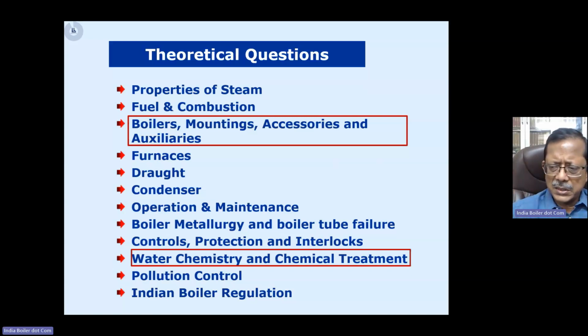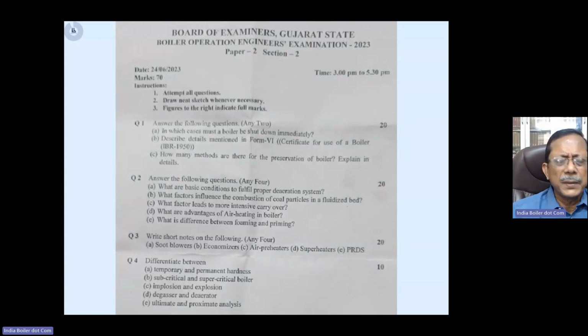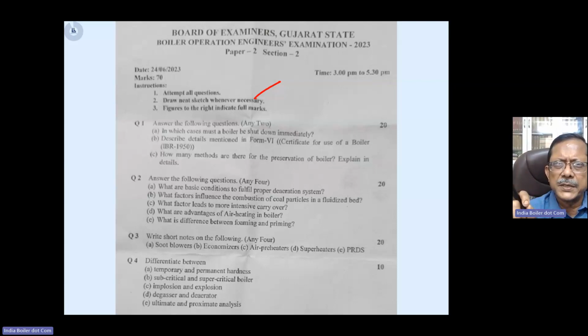Now, let us take a look at a sample theory question paper. This one, which I'm showing you, is from Gujarat. Here let me first tell you a couple of things. You see this particular point: draw a neat sketch wherever necessary. Now, first of all, what is a neat sketch? A neat sketch doesn't mean you need a ruler and a pencil to draw it. When you are adding a sketch or diagram along with your answer to a theory question, it can be done with a pen, right?